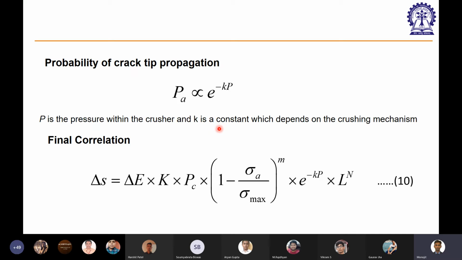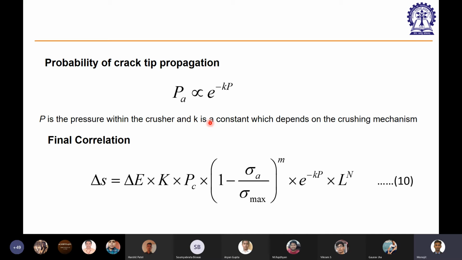What is the probability that the crack will propagate and the particle will break? Again, this expression comes from the propagation of cracks, with information of the solid lattice and solid mechanics. It has a relatively easy-looking relationship, where P is the pressure within the crusher and K is a constant which depends on the crushing mechanism. This is more or less very empirical, with some system information included, in the expression of all these three probabilities.